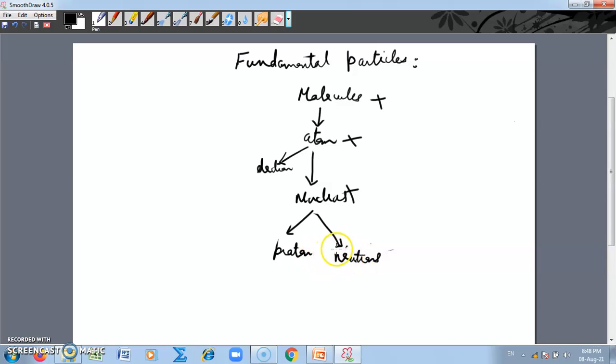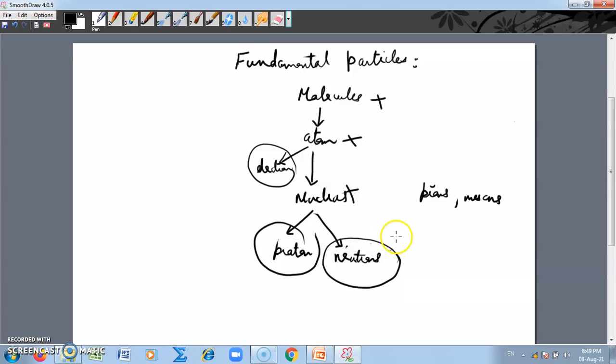So we also come to know that there are certain particles like the pions and the mesons. So you see, the family members of fundamental particles are now increasing. That which consisted of electron, proton and neutron, now we know there are many other family members of the fundamental particles.